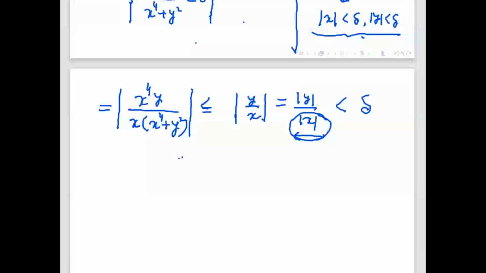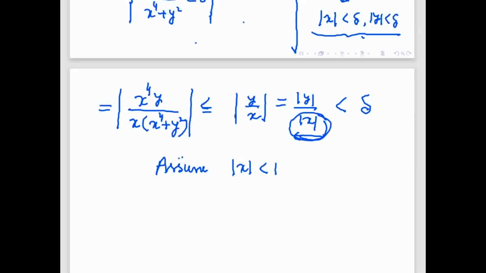Sir, can we assume mod x is less than 1? Yeah, if we assume, okay, so let us assume mod x is less than 1 and see what will happen. Suppose mod x is less than 1, then we have to choose the minimum value of mod x in order to get less than something. So what will be the minimum value of mod x if mod x is less than 1?